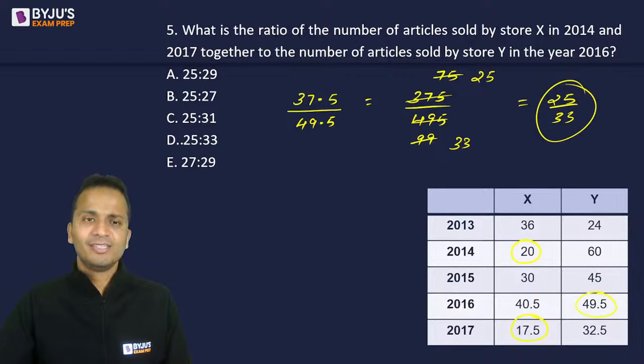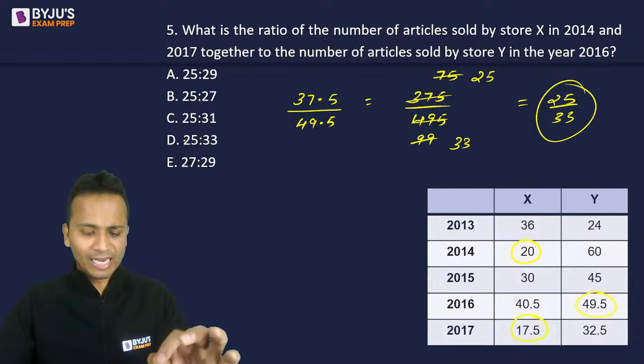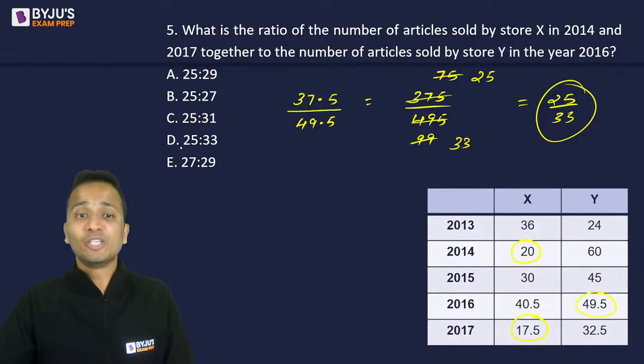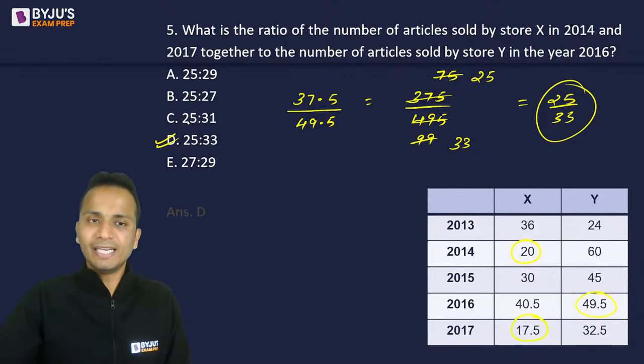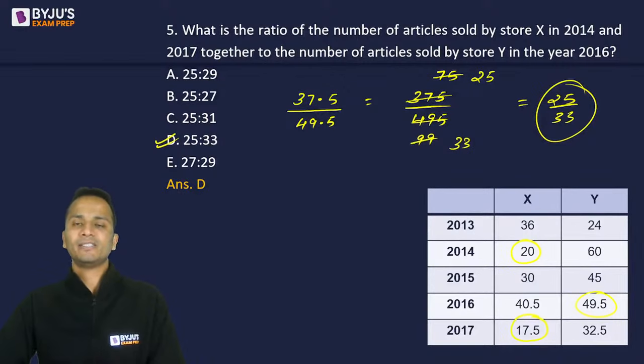No correct answers up till this point. What happened? Such an easy question it was. Okay, now I've started getting the answers. So the correct answer should be option D, and yes, it is the correct answer.